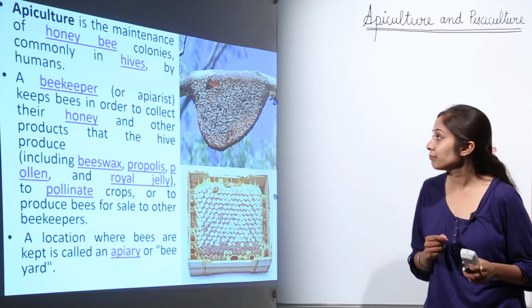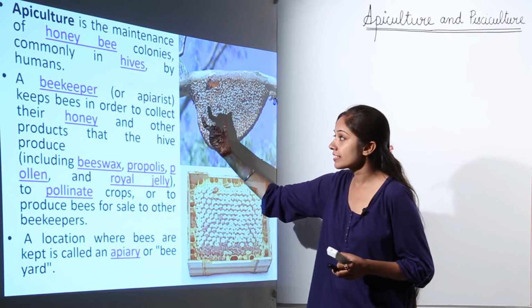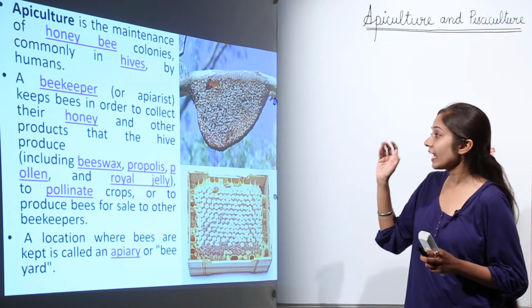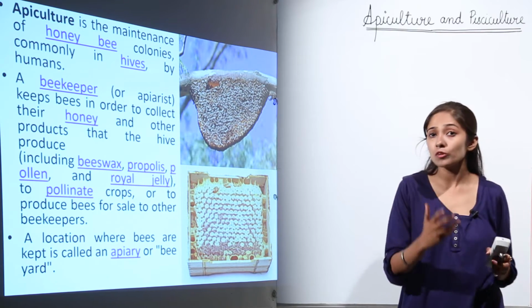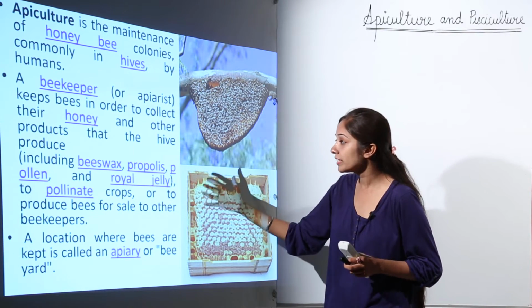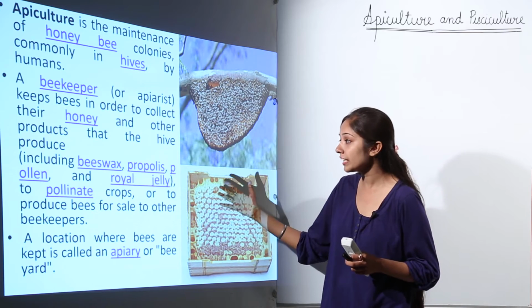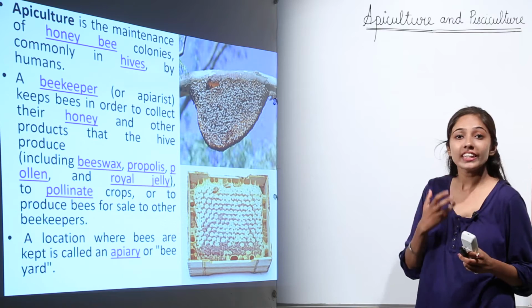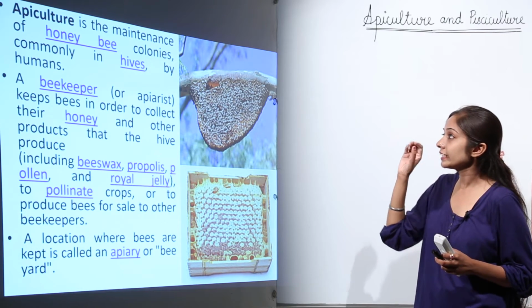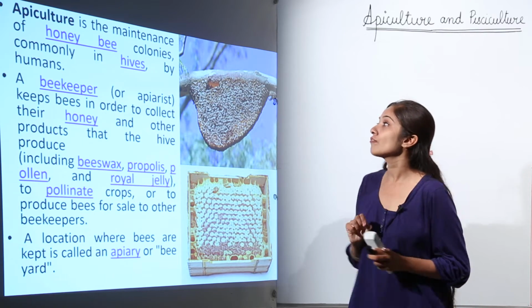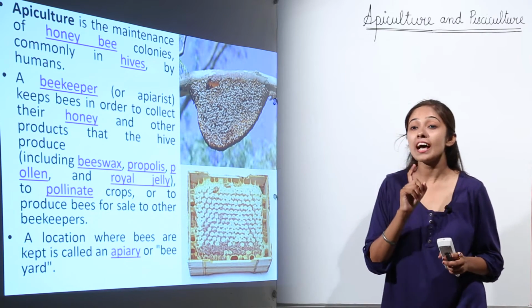The beekeeper is also known as an apiarist, who keeps bees in order to collect their honey and other products that the hive produces. What are the products that are there? We can have beeswax, propolis, pollen, and royal jelly. These actually help in pollination also. So apiculture is, as a whole, the maintenance of honeybee colonies, which we commonly call hives.